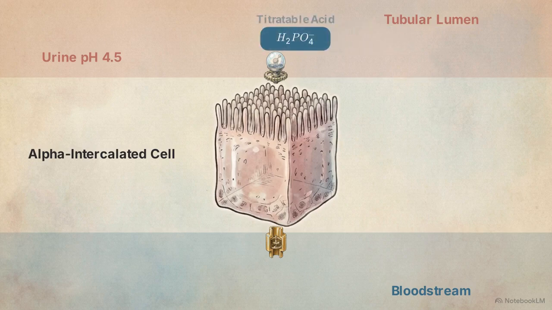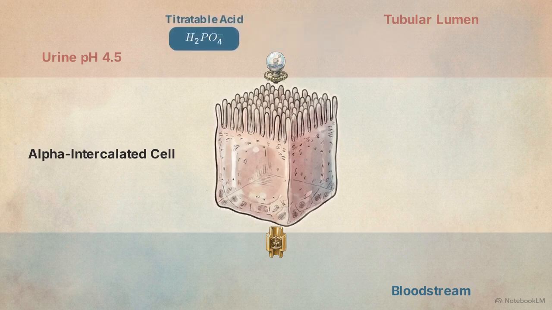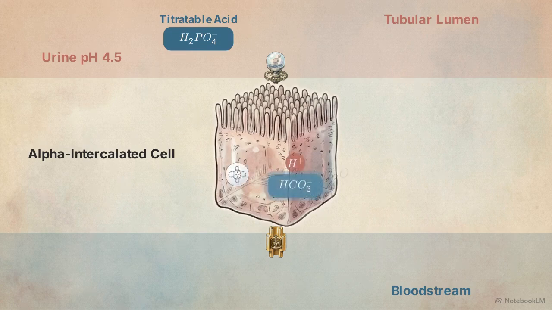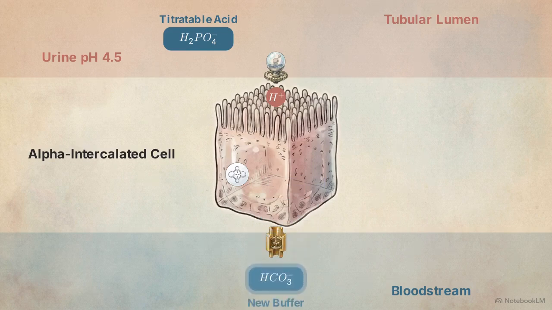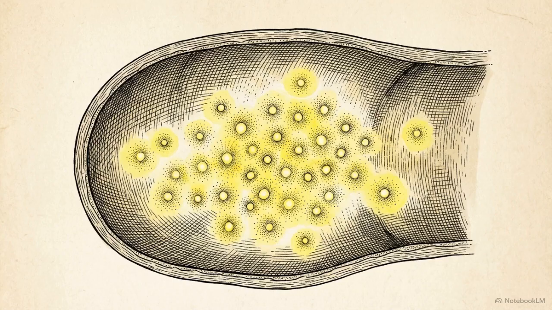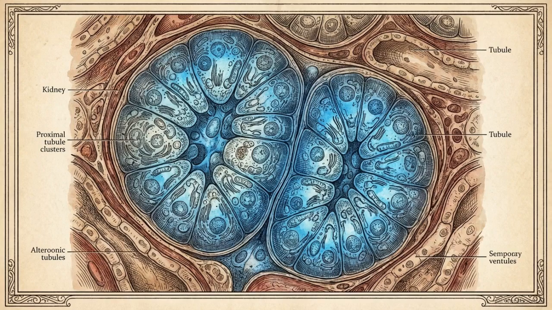The secreted hydrogen is permanently trapped by filtered phosphate to form a titratable acid. For every single hydrogen ion locked away in this manner, one entirely new molecule of bicarbonate is generated inside the cell and added to the blood. During severe metabolic acidosis, the finite supply of urinary phosphate buffers is quickly exhausted. The kidney responds by activating a scalable, high-capacity defense mechanism, ammoniogenesis.